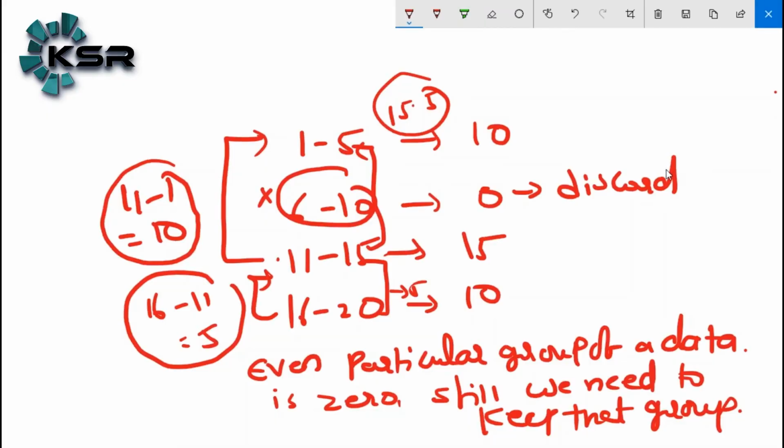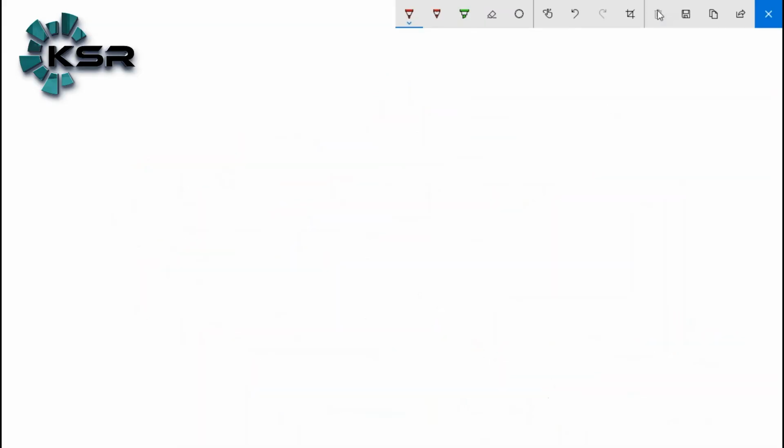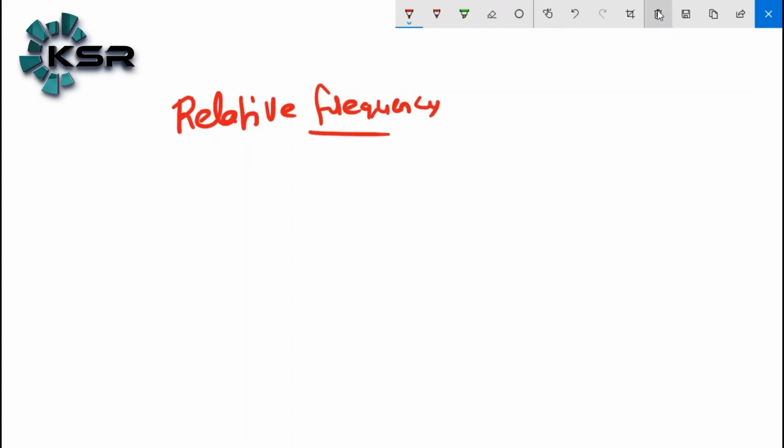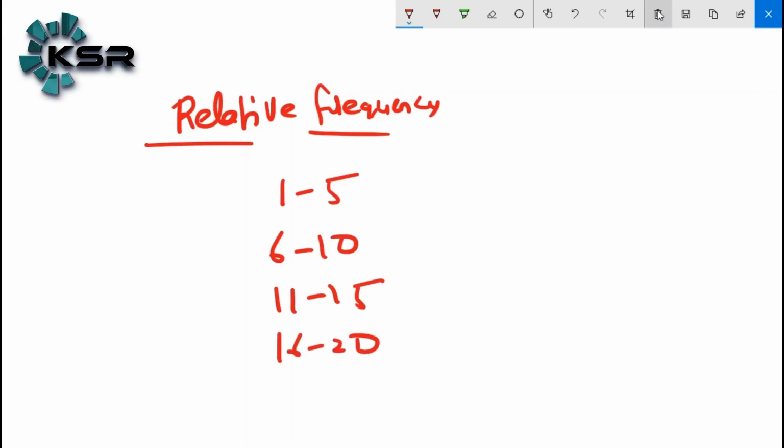Now, what is the next one? How do we calculate the relative frequency? The next topic is relative frequency. Relative frequency: we have classes 1 to 5, 6 to 10, 11 to 15, 16 to 20, with frequencies, let's say, 10, 5, 20, 25.